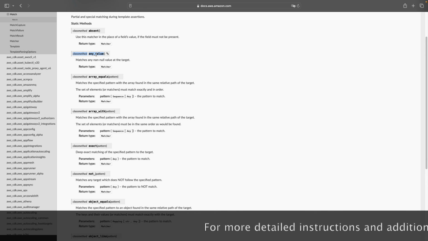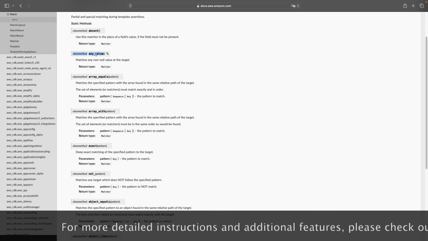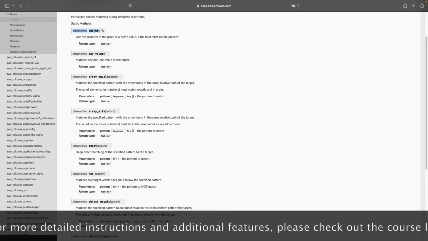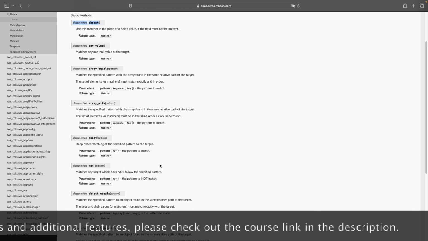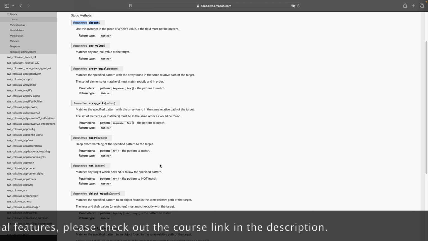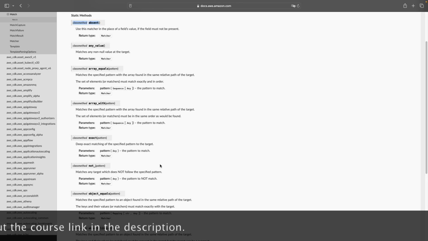Match.anyValue will ensure that only a non-null value is present for any property. And with absent, the match will pass only if the field value is not present. You can use any of these methods when you are using hasResourceProperties. So instead of using the value for the property, you can directly use the Match method for it.